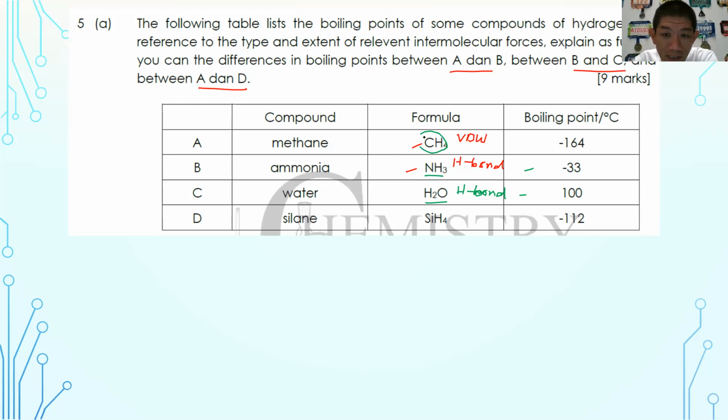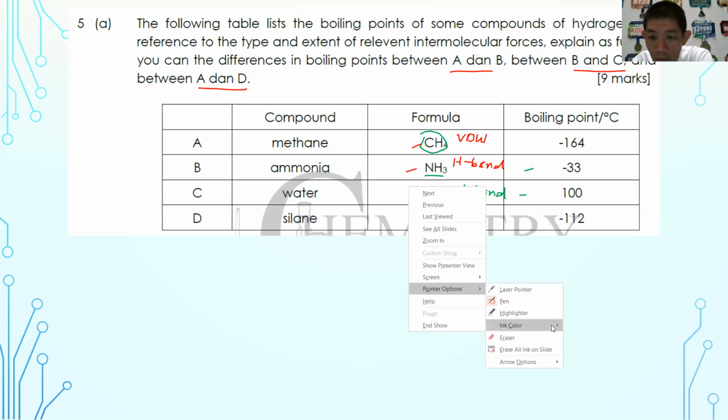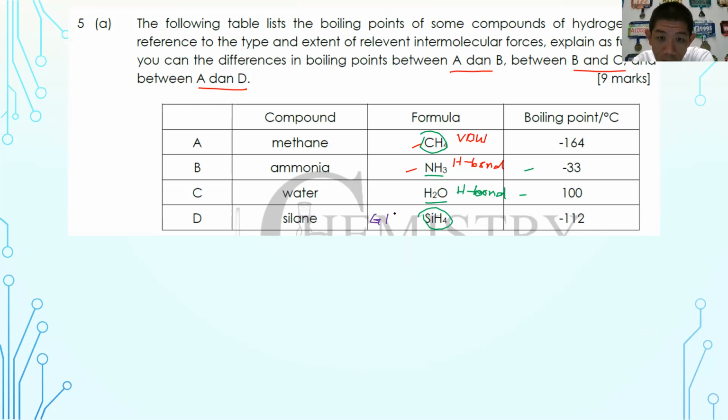What is the thing that we can compare in here is for information, both methane and also silane, SiH4, they are both group 14 element. Okay, they are both group 14 element. So this one is something common. So even though they are both group 14 element, why is it that the silane has a higher melting point, boiling point compared to methane?